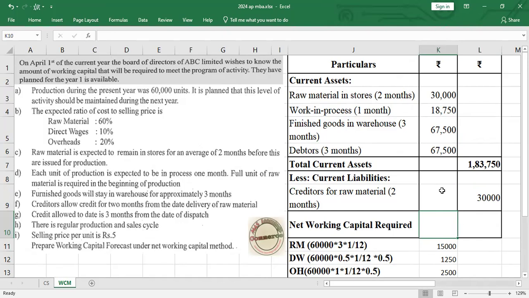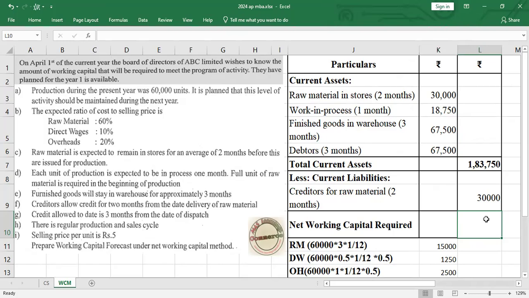That is 30,000. As we do not have direct wages and overhead in current liability, because they have not given any time lag in wages as well as overhead, we are only considering creditors as current liability.